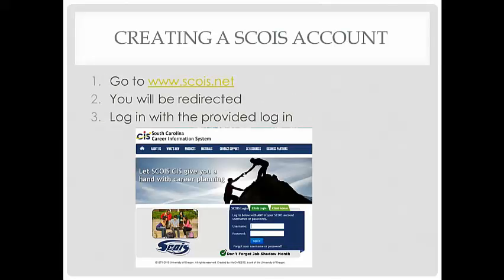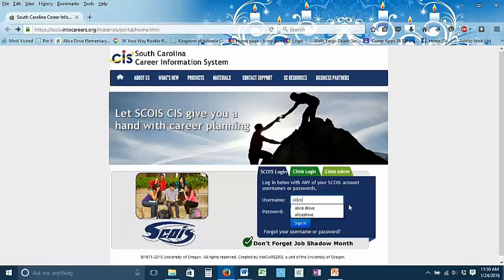The first thing that you're going to have to do before you can figure out what you're good at is create a SCOIS account at www.scios.net. When you type that in, you're going to be redirected to the screen that you see below, and you're going to log in with the login that was provided to you by your teacher. Your login will probably not have a space in it because I teach at Alice Drive. The login for the students at Alice Drive is Alice Drive, and the password is also, well, the teacher will tell you.